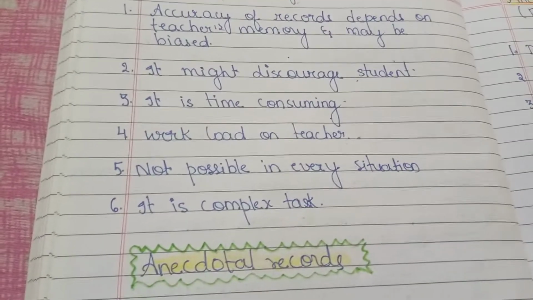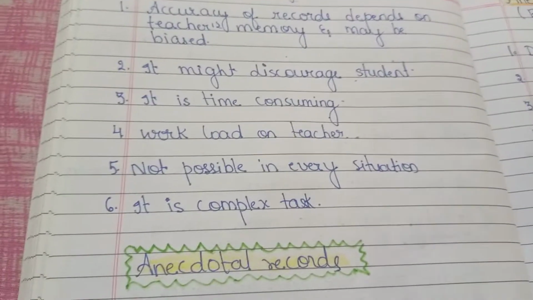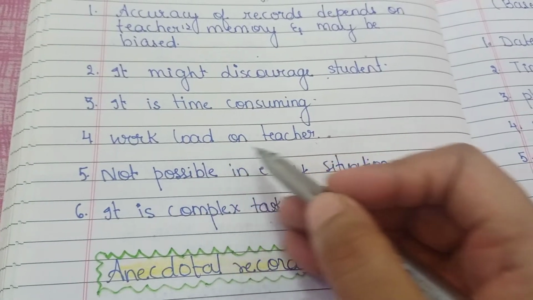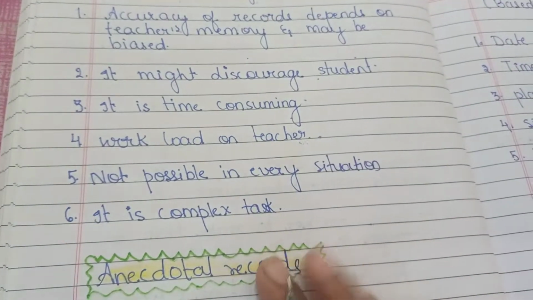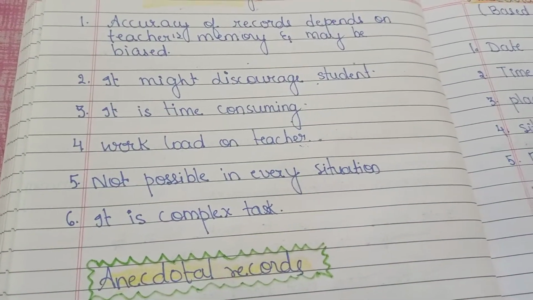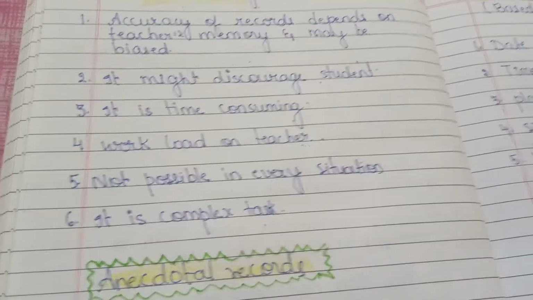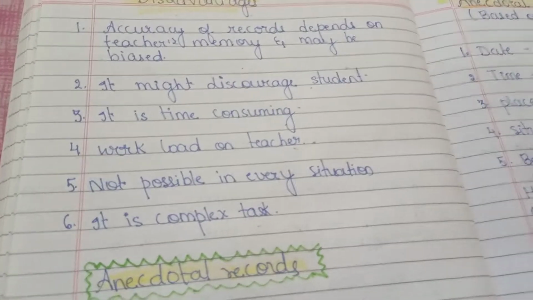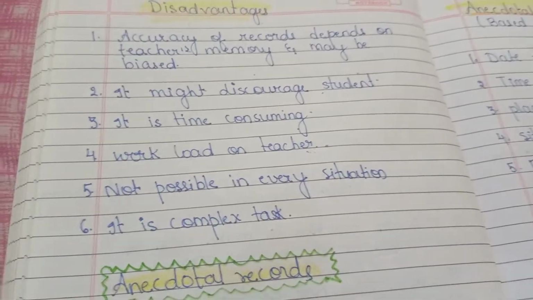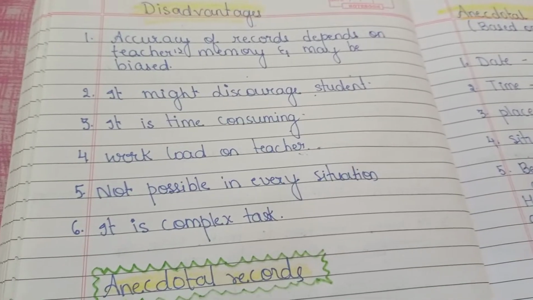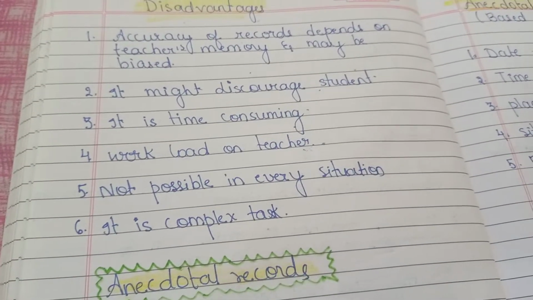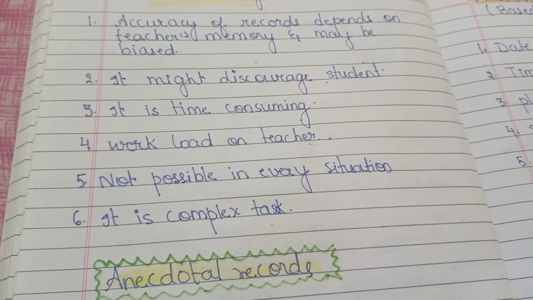So managing this would be a workload for the teacher. Apart from her other work, if she is also observing a particular student and making a record, it becomes a hectic job for the teacher.